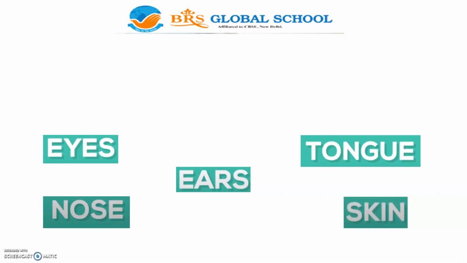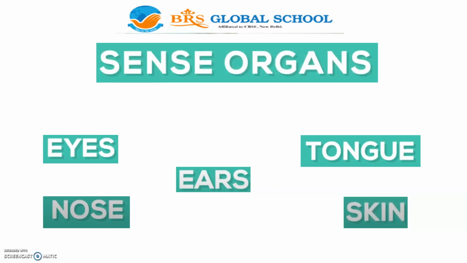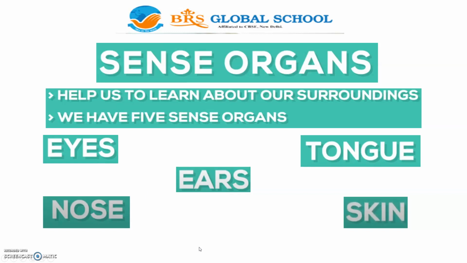Now, let us learn about 5 important organs of our body. Those are called sense organs. Means these organs give us power. Sense means power. These 5 organs give us the power to learn about our surroundings. Okay, there are 5 sense organs. They help us to learn about our surroundings. Eyes help us to see whatever things are there in our surroundings. The nose helps us to smell the things in our surroundings. It may be good or bad, maybe a fragrance or a dirty smell.